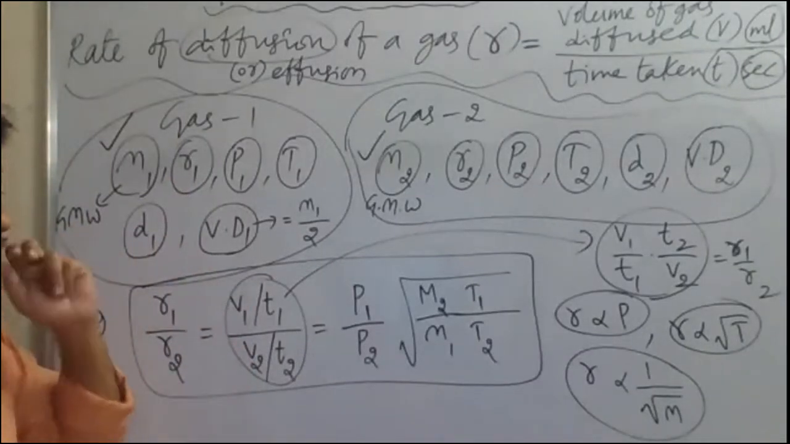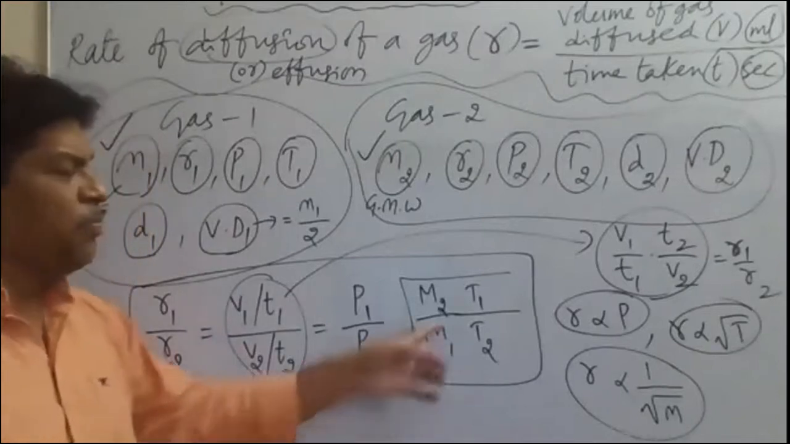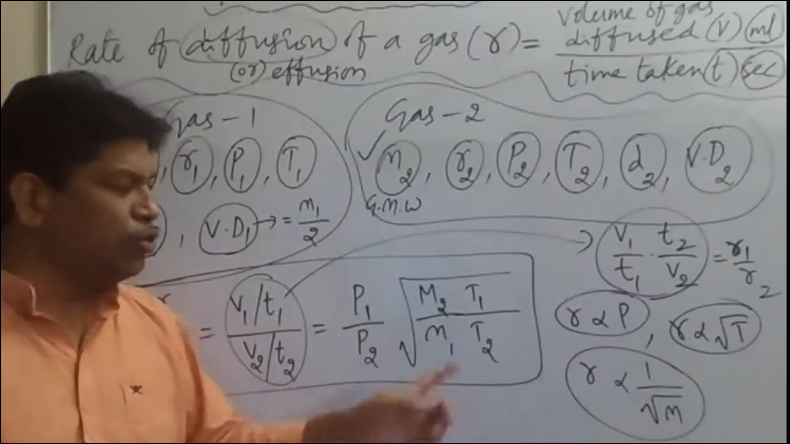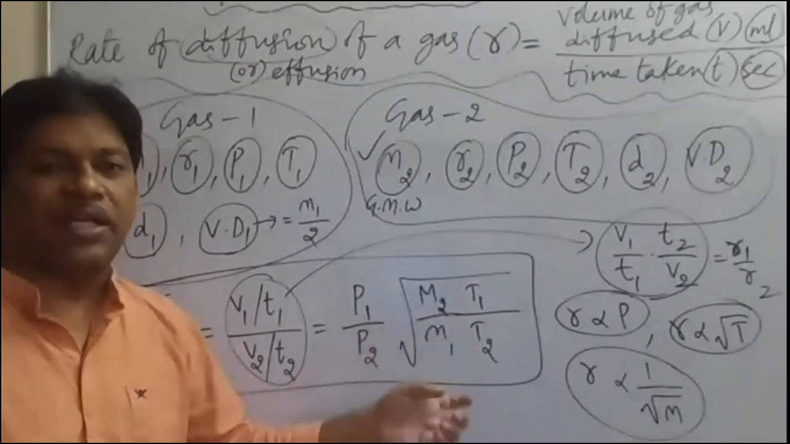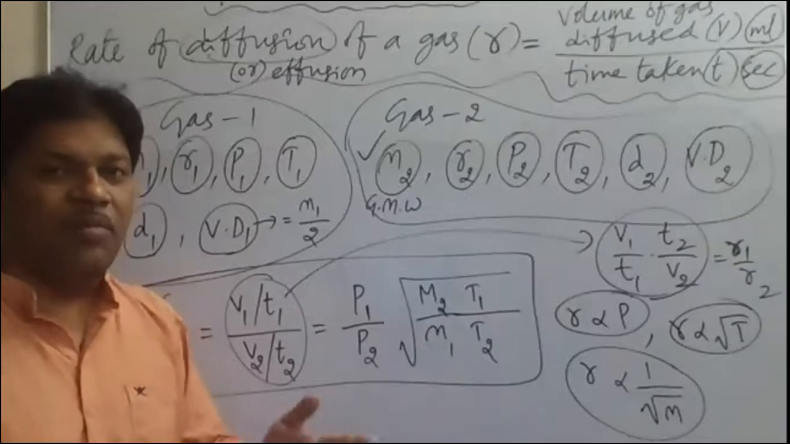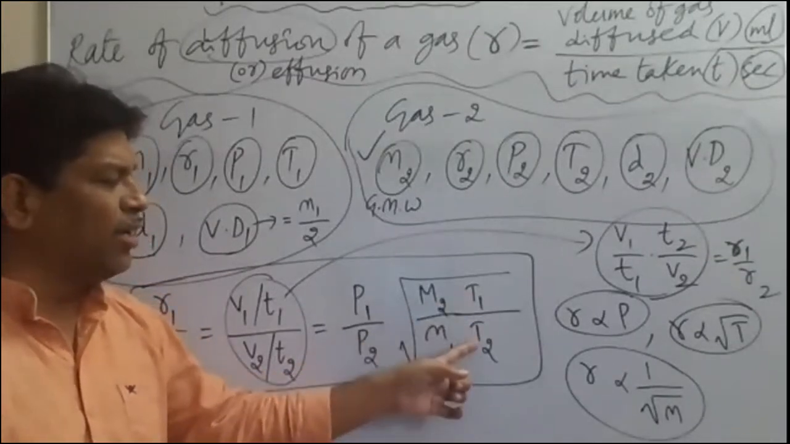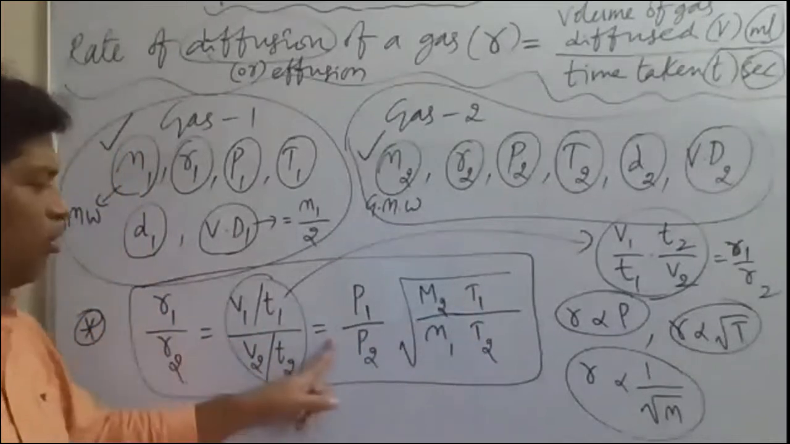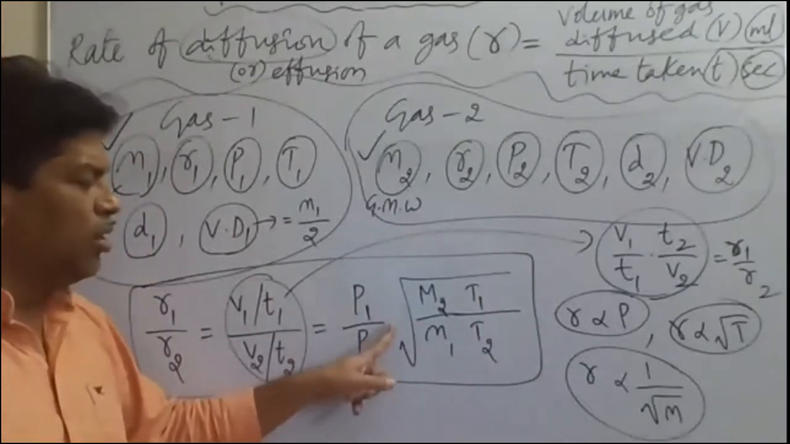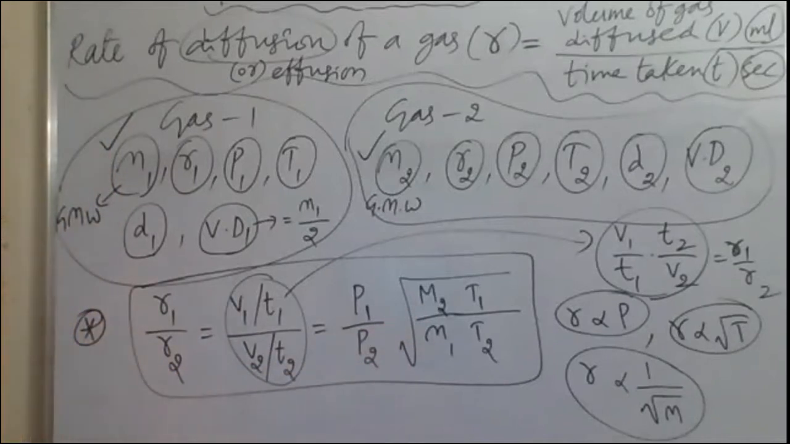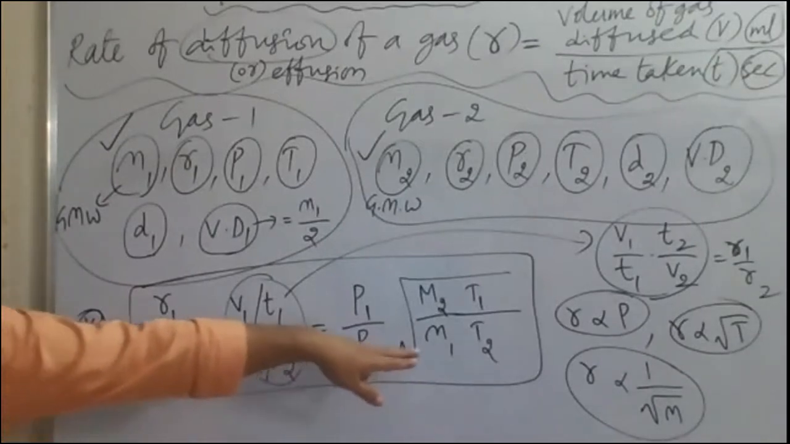Next, in another condition they gave that the temperatures of both gases are the same. T1 value of the first gas, T2 value of the second gas. Both gases are taken at the same temperature. Then tell me what will be the condition? T1 is equal to T2. So T1, T2 get cancelled. Then the formula will be R1 by R2 is equal to P1 by P2 into under root M2 by M1 we take. So in this way, the relation between R1, R2 values and P1, P2 values, T1, T2 values, M1, M2 values will be taken here.